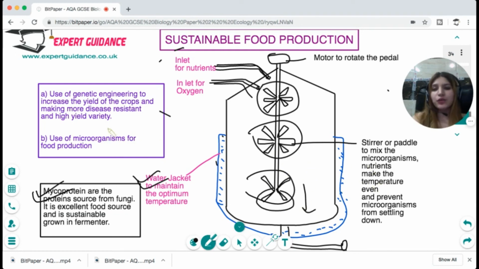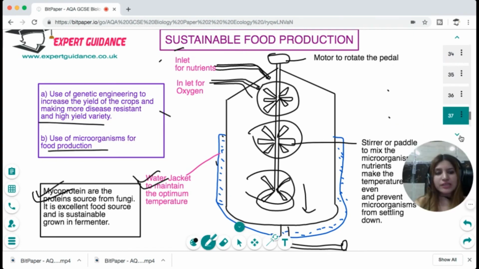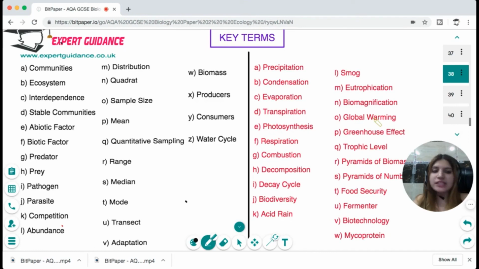Now, in food production, we also use genetic engineering to increase the yield of the crop, making more disease resistant and high yield variety crops. And we can also use microorganisms for food production. Okay, so I hope all these topics are now clear to you.